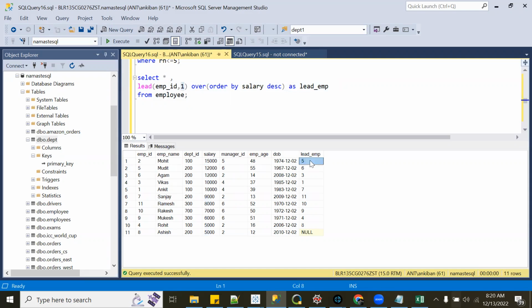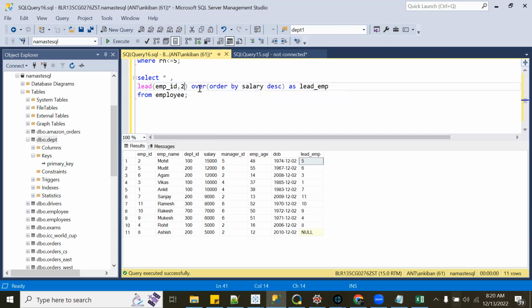What I'm saying is, do an ORDER BY salary and look at the row next to the current row. Lead employee ID, 1, means I want the employee ID of the next row. 1 means next row.